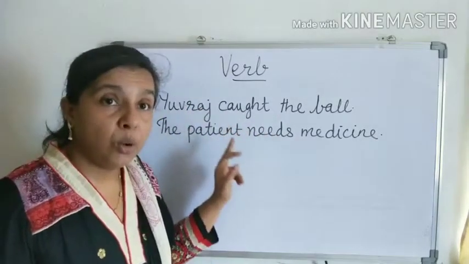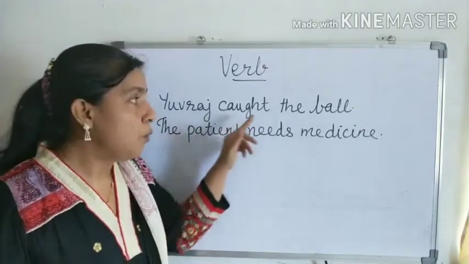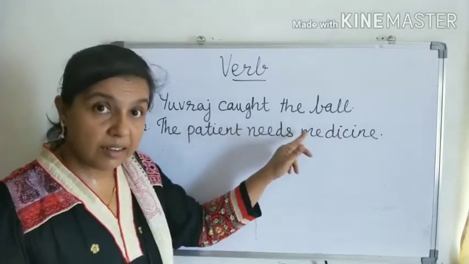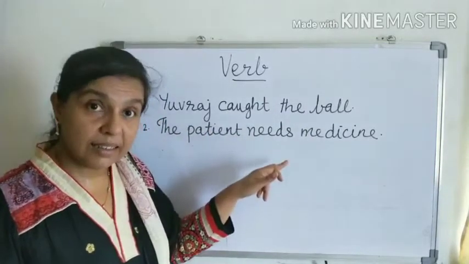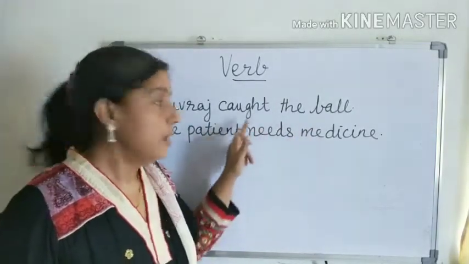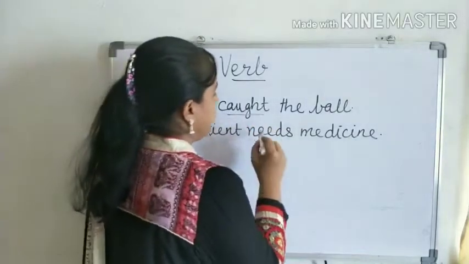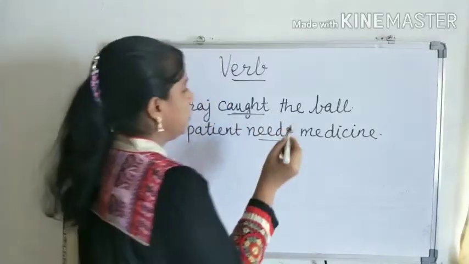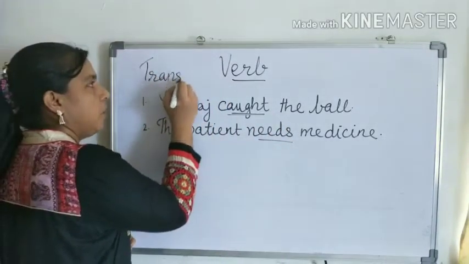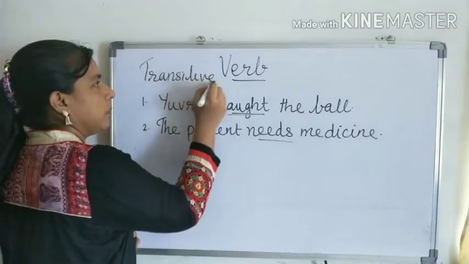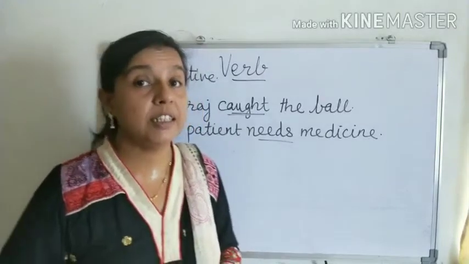And how will we know this? Yes, we can simply ask a question before the verb. What caught? The answer we are getting is the ball. What needs? The answer we are getting is the medicine. So these verbs are transitive verbs. So we have learned transitive verbs today. I hope all of you have understood the transitive verb.